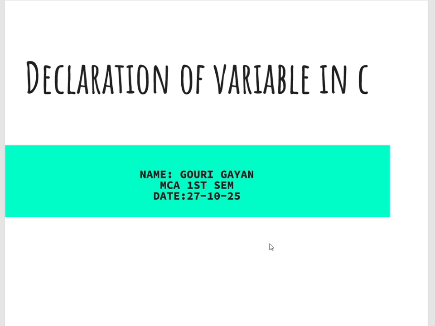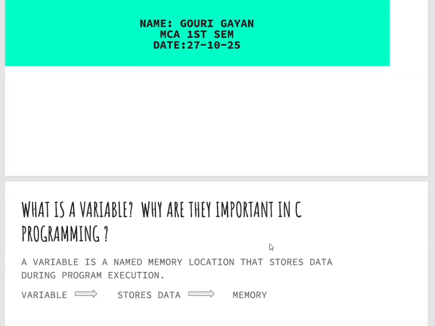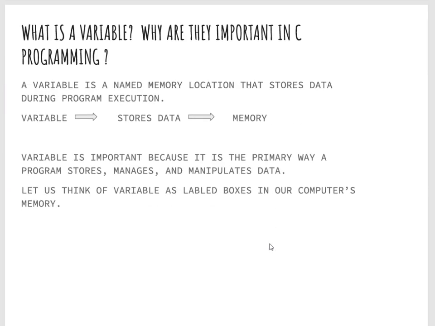Before knowing what is declaration of variable in C, we should know what is a variable and are they important in C programming. A variable is a named memory location that stores data during program execution. A variable stores data in the memory using a name. Variable is important because it is the primary way a program stores, manages, and manipulates data.